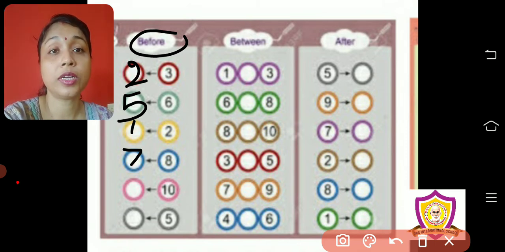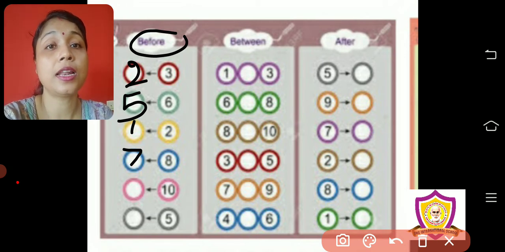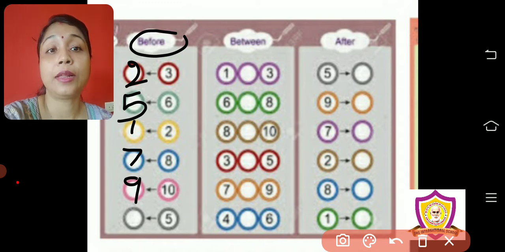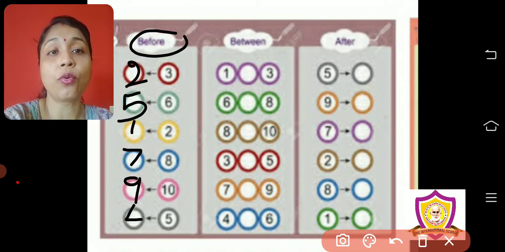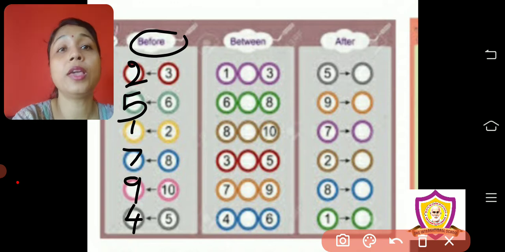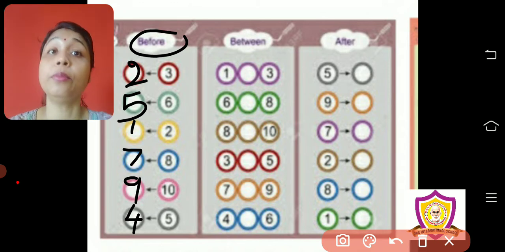Forward counting 1, 2, 3, 4, 5, 6, 7, 8, 9, 10. Stop. So before 10, 9. And before 5, if you do forward counting, we'll say 1, 2, 3, 4, 5. So 4, right?